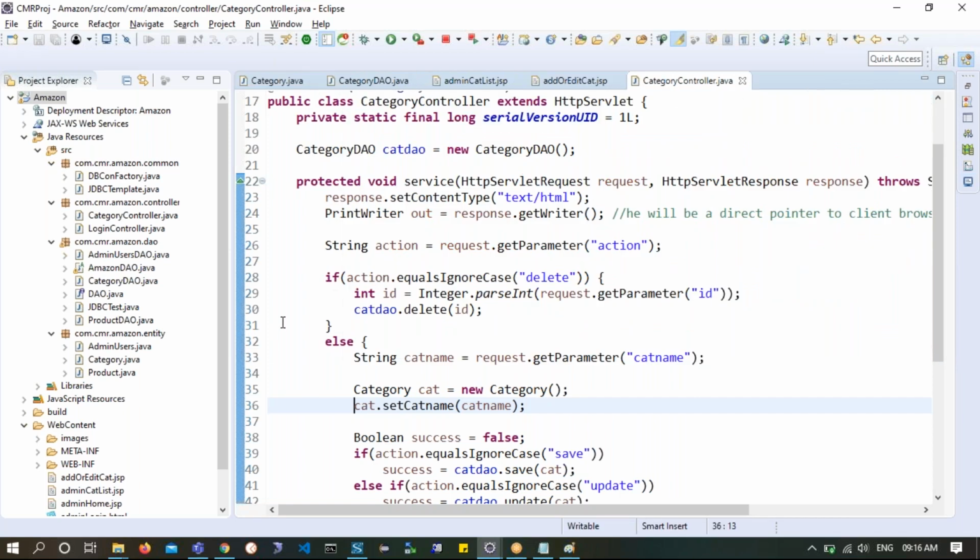Okay, it is loaded. I need to call this service method by supplying the required things. What are the required things? I need to supply the cat name and I need to supply the ID. These are the two important things if I am calling a delete kind of thing. So I'll just come down here.